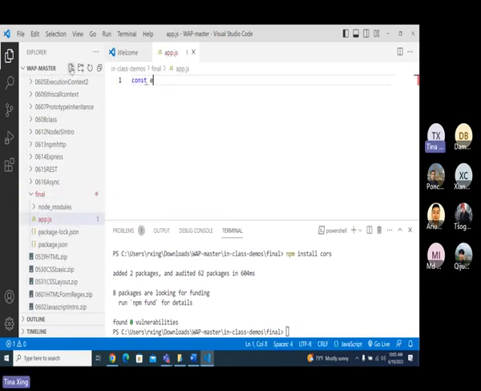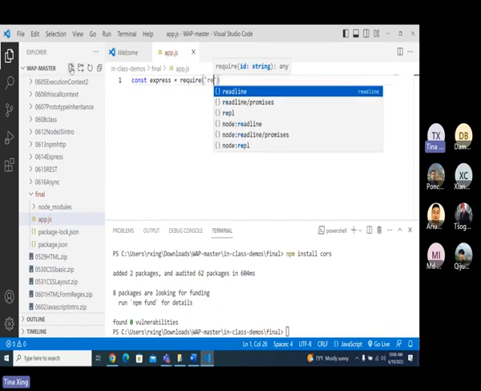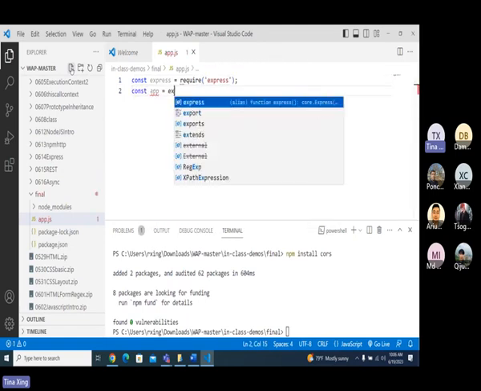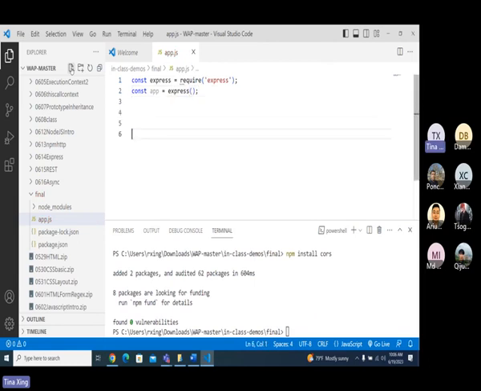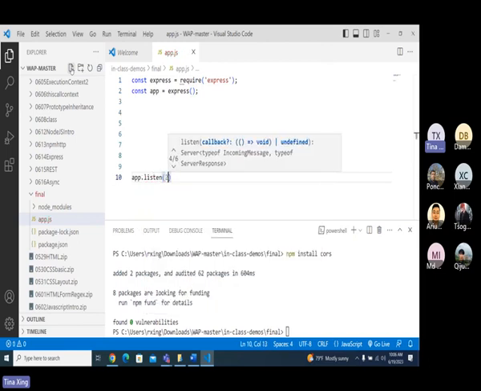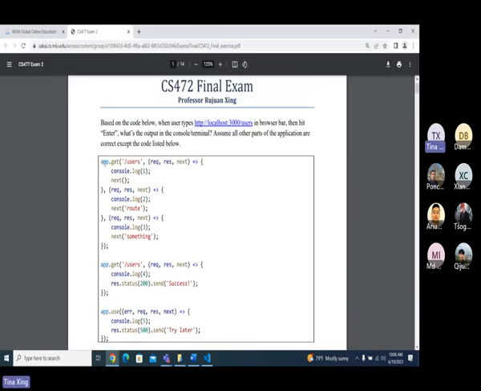Const express = require express. You don't need to remember this because when we do a program question, this piece of code is already given to you, like the answer sheet. Then app.listen on 3000. What it says is, when the user types this in the browser and hits enter, you have to understand it should be a GET request. It's not a POST, PUT or DELETE request. Everything you put here and hit enter is always a GET request.